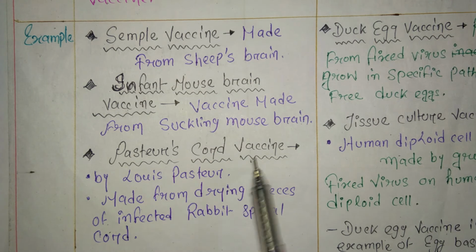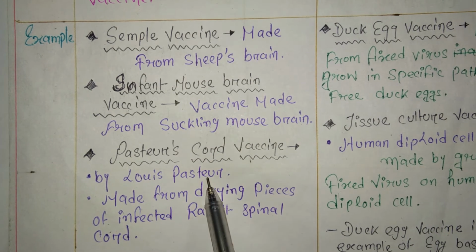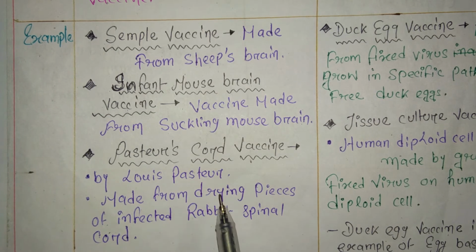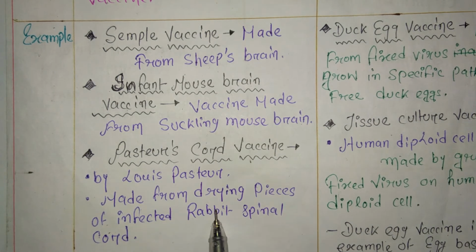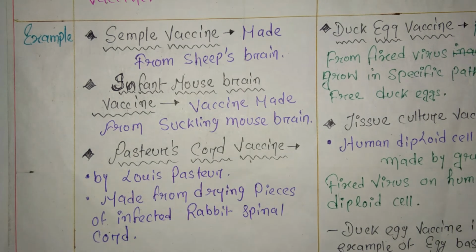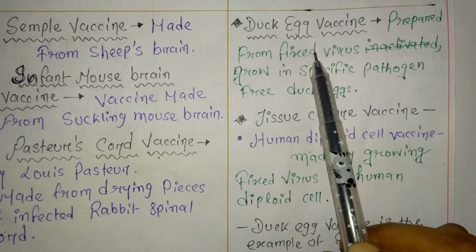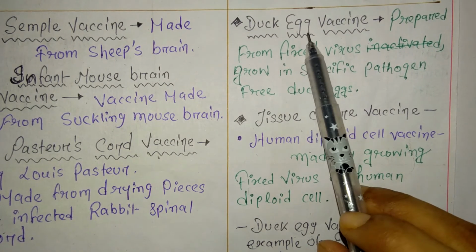Next one is Pasteur's cord vaccine. By Louis Pasteur, it was invented and made from drying pieces of infected rabbit spinal cord. It is made from rabbit spinal cord. Now let's move to the non-neural vaccine. Example of non-neural vaccine: duck egg vaccine.